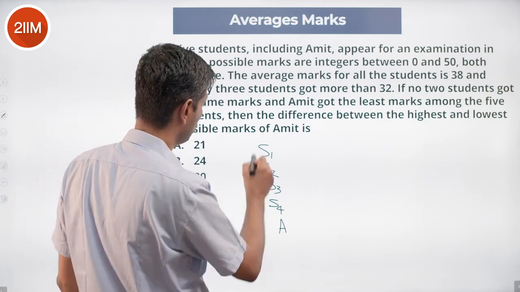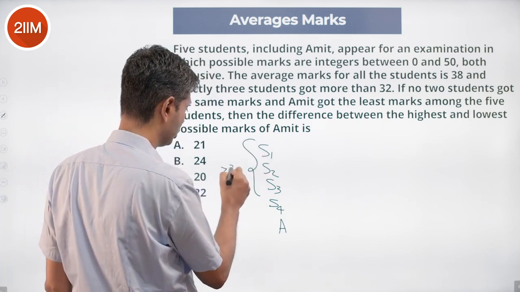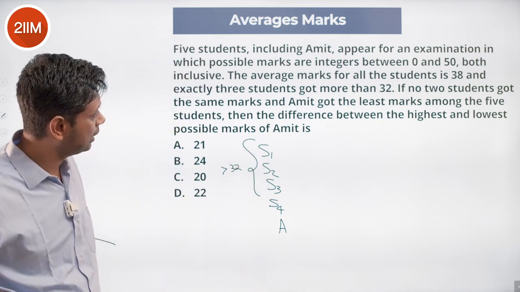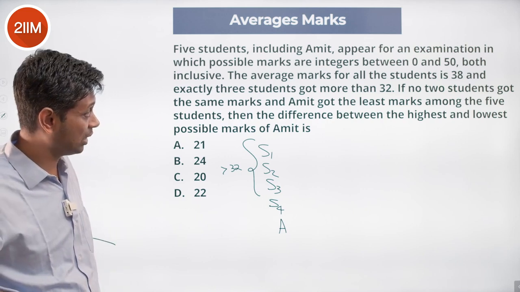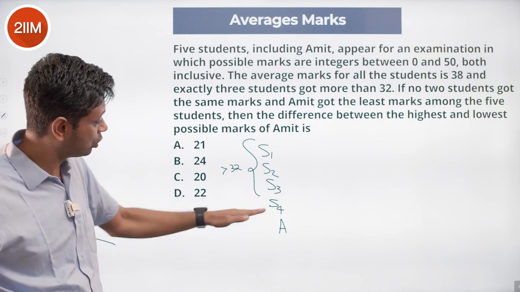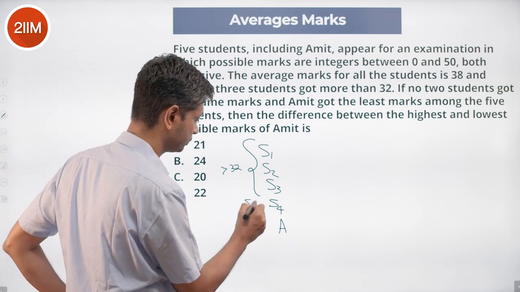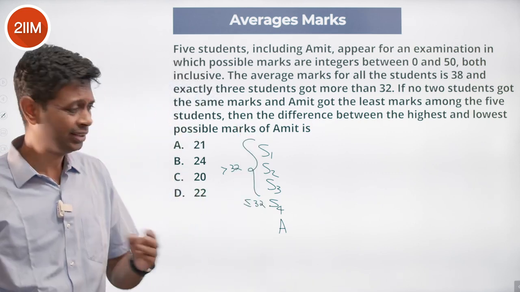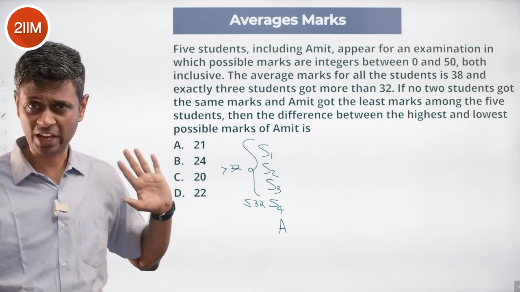Exactly 3 students got more than 32. These 3 have got more than 32. Nice. And Amit got the least marks. S4 should be less than or equal to 32. These 2 are more than 32. Exactly 3 got more than 32. This could be 32. That's the situation we have now.